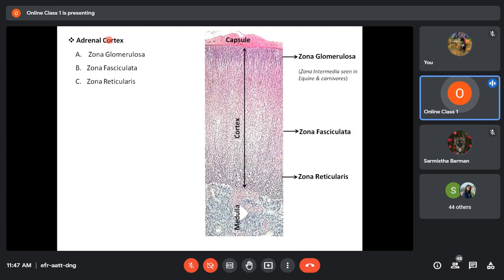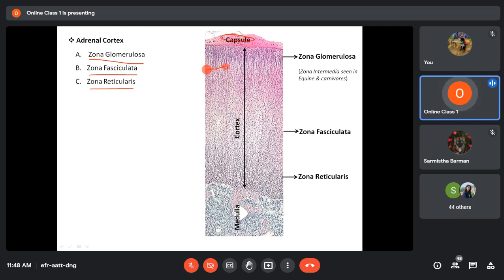Now the adrenal cortex, all of us know, is divided into three zones: zona glomerulosa, zona fasciculata, and zona reticularis. In this picture, this is the capsule, from here to here this is the cortex, and this is the medulla. The cortex is divided into three zones.